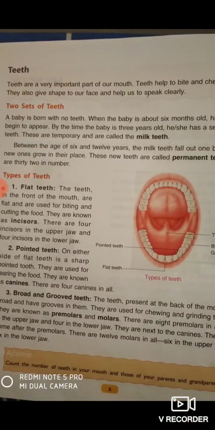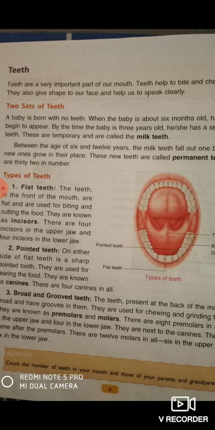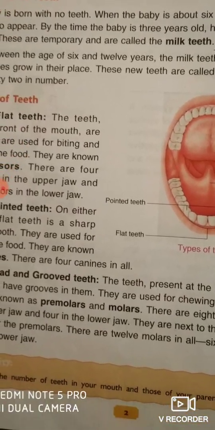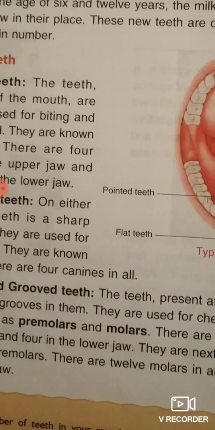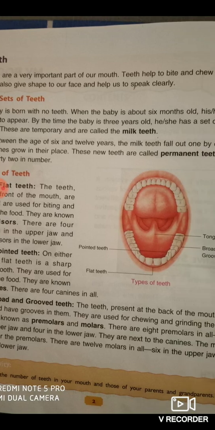Okay. Now come to the broad and grooved teeth. The teeth present at the back of the mouth are broad and have grooves in them, and they are used for chewing and grinding the food. They are known as molars and premolars. See, molars and premolars. And there are 8 premolars in all, 4 in the upper jaw and 4 in the lower jaw.